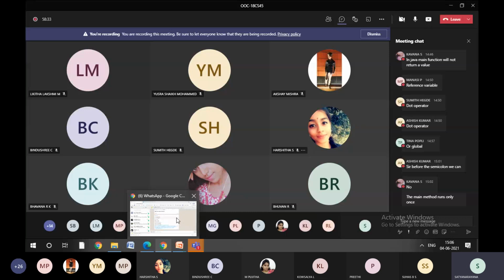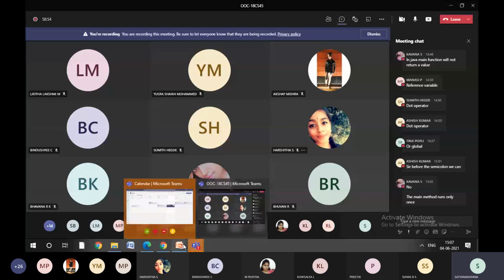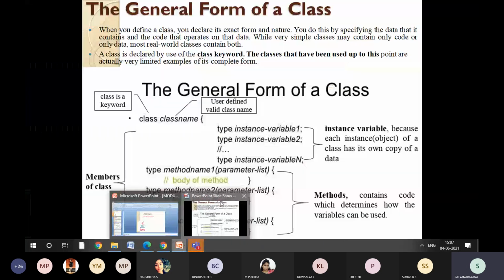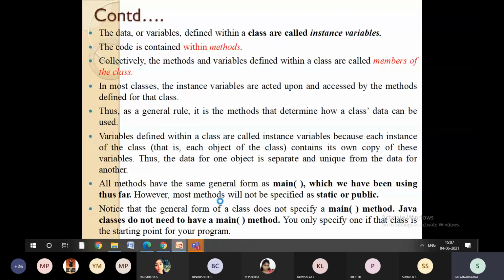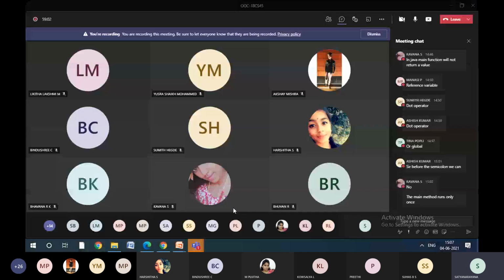Again, you don't need to get confused here. The default access specifier for a class is public. The default access specifier for the members of the class is private, right? So like this, we are going to define the access specifier for a particular class. Right. Fine.